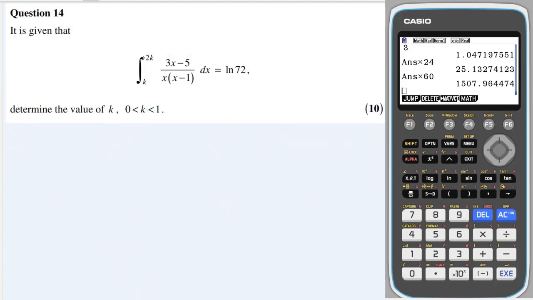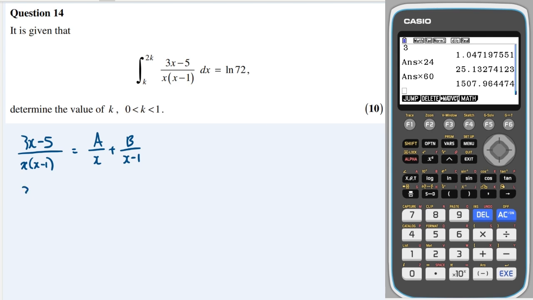Okay, question 14, integrate this. It looks like a partial fraction here, so we're going to have to write (3x minus 5) over (x minus 1) is equal to a over x plus b over (x minus 1).